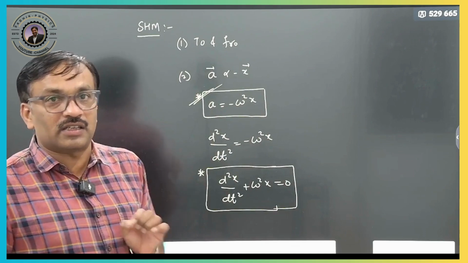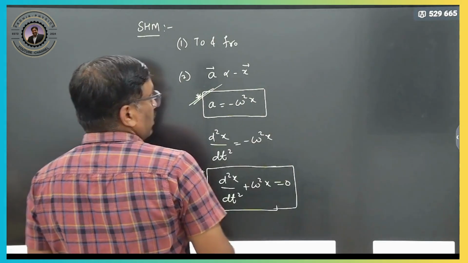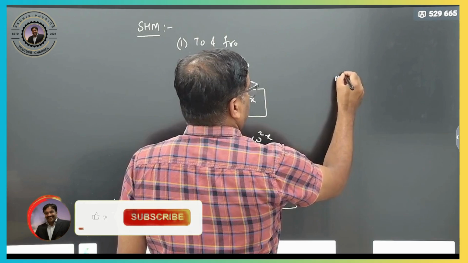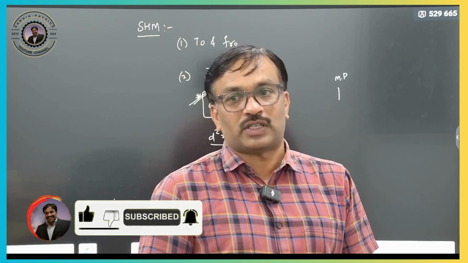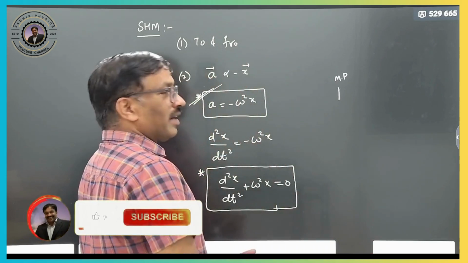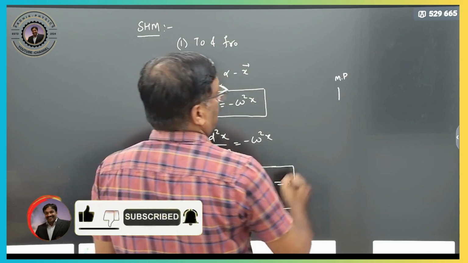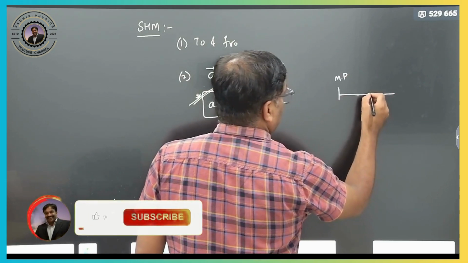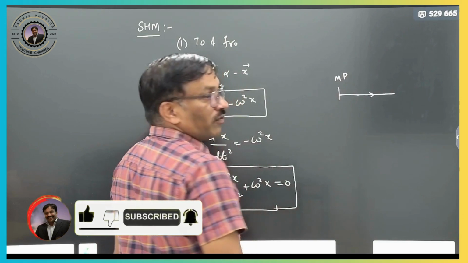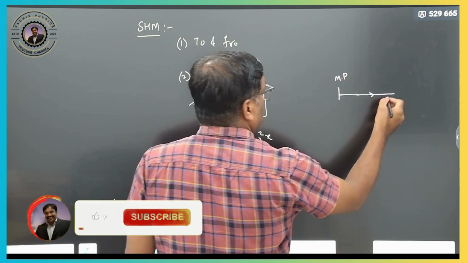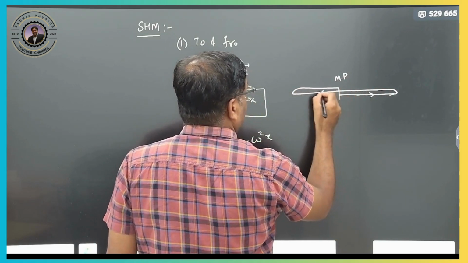Here one condition is very, very important. Most of the students get confused about how to take the direction. Suppose this is our mean position, where all the forces are balanced, so it is the equilibrium position. When it gets displaced to here, a restoring force develops so that it comes back to this point, and then afterwards it goes back again, like this.